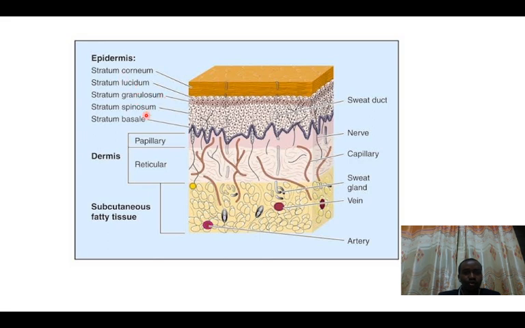From top to bottom, we have the stratum corneum, stratum lucidum, stratum granulosum, stratum spinosum, and stratum basale. I'm trying to talk about these 5 layers of the epidermis because normally the epidermis is in a renewal process. The epidermis normally gets washed off after every 28 days. The skin might get off, and this process is more prominent in young people. But as you age, this process of skin renewal slows down.